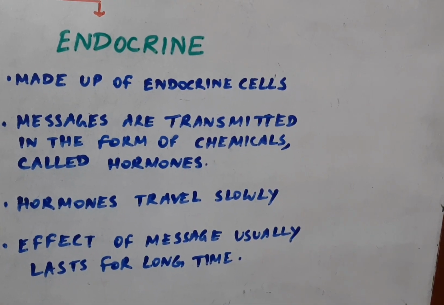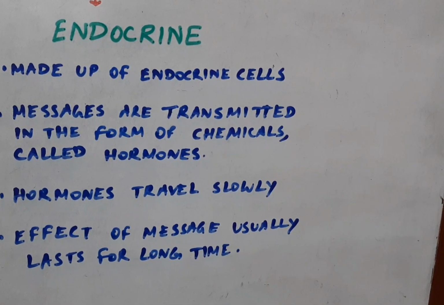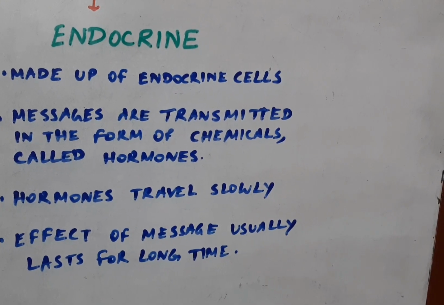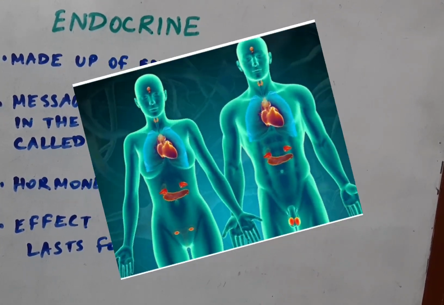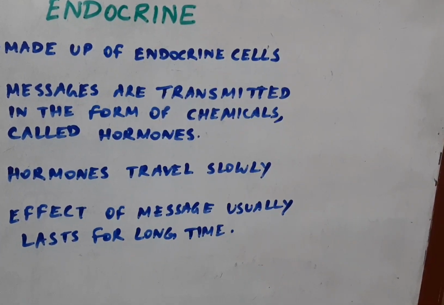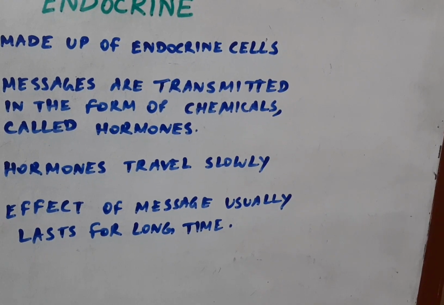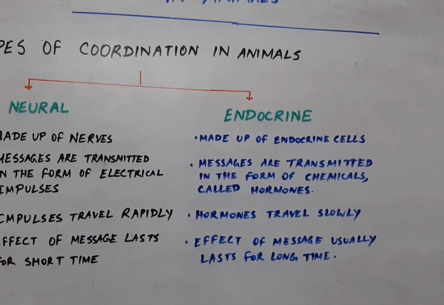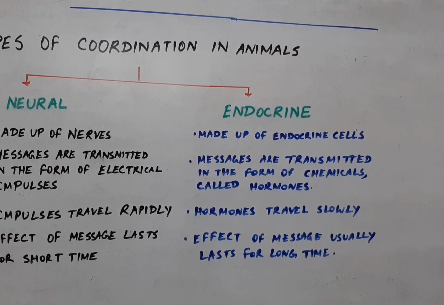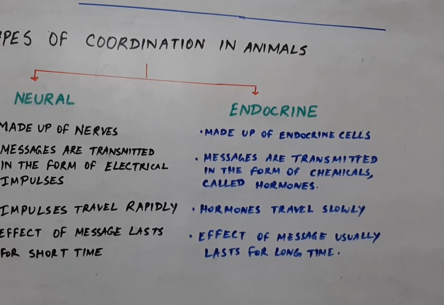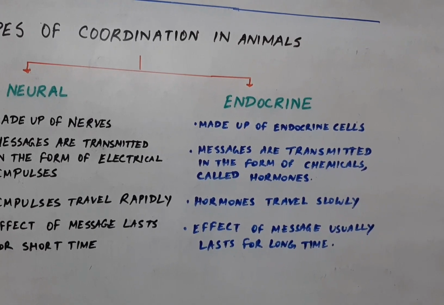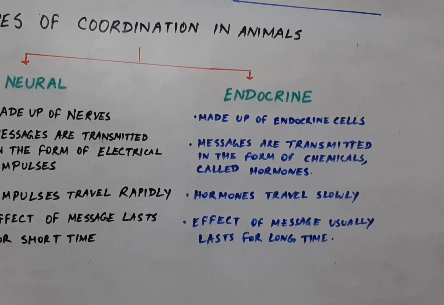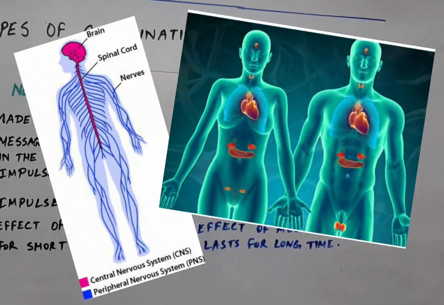The endocrine system in animals is made up of endocrine cells. The messages are transmitted in the form of chemicals known as hormones. The hormones travel slowly, and the effect of these messages usually lasts for a longer time. So here you can understand the types of coordination in animals. The first is neural coordination and the second is endocrine coordination. Together they constitute the neuroendocrine system in animals.